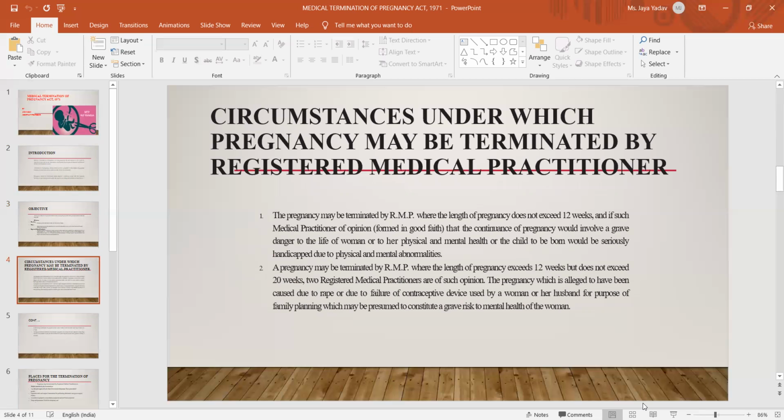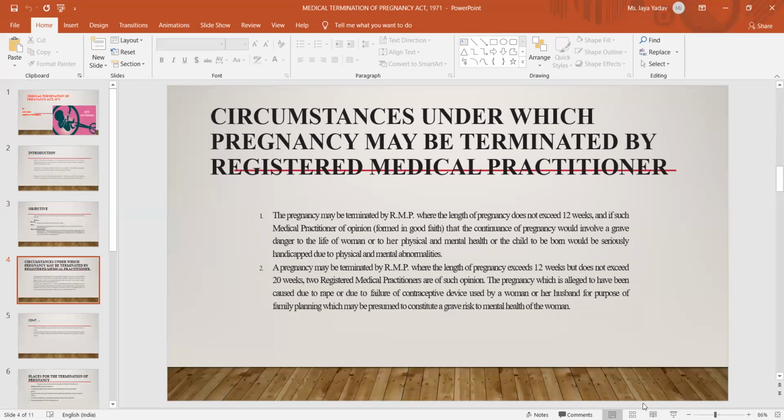What are the circumstances under which pregnancy may be terminated by the RMP? First, it should be terminated by the RMP, and the length of the pregnancy should not exceed 12 weeks, if the medical practitioner is of the opinion that the continuance of the pregnancy would involve a grave danger to the life of the woman or to her physical and mental health, or that the child to be born would be seriously handicapped due to physical or mental abnormality. These are the circumstances under which pregnancy may be terminated.